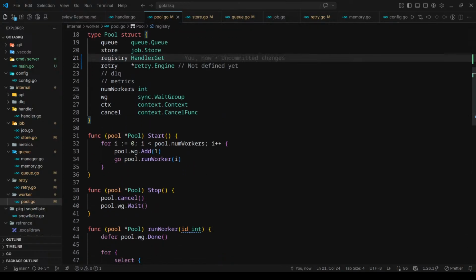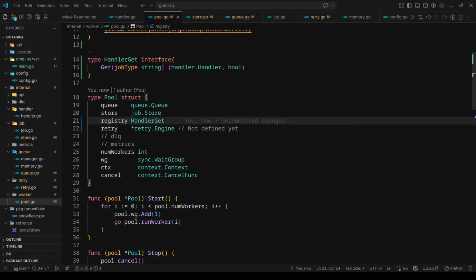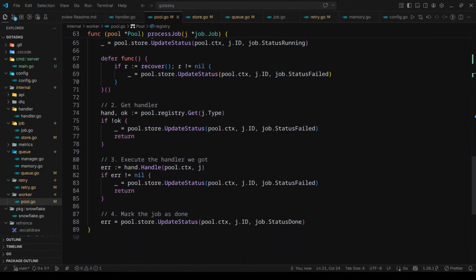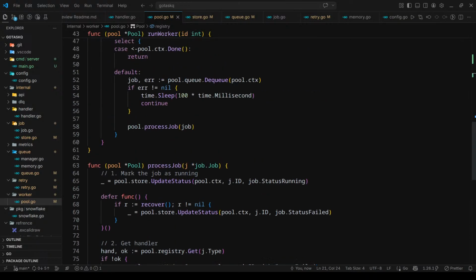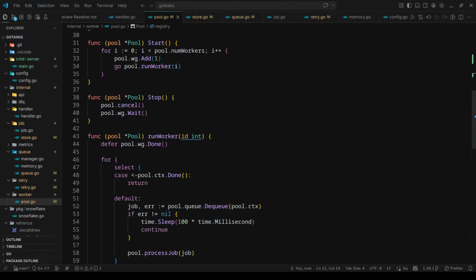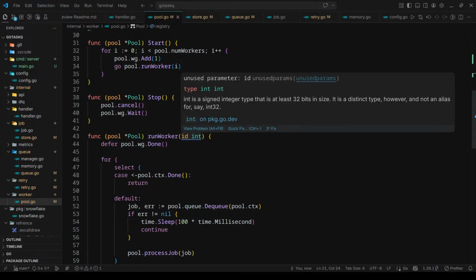Okay, we need to do something select. Like here we have the get function, which is pretty much defined. It's a handler get. It just takes a string and gives us a handler and a bool. That's alright. Here we are ignoring the errors. We also need to mark those errors. And here, why is there an issue? Unused parameter ID. Oh, I defined it.